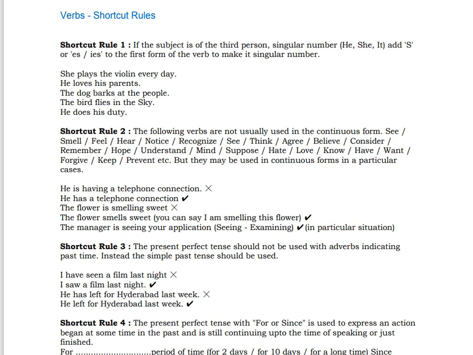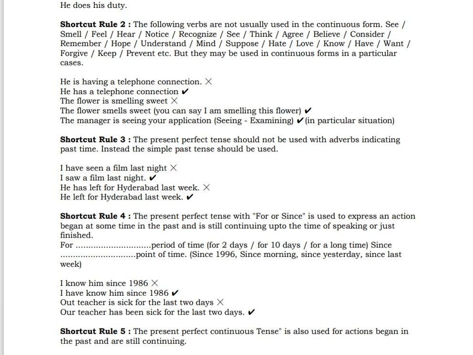Now here is rule number 2. The following verbs are not usually used in the continuous form: see, smell, feel, hear, notice, recognize. Particularly all these verbs are related to the senses. Also think, agree. It's wrong to say "I'm thinking"; say "I think, I agree", believe, consider, I remember, hope. We don't often say "I am remembering". No, "I remember". Like that you say.